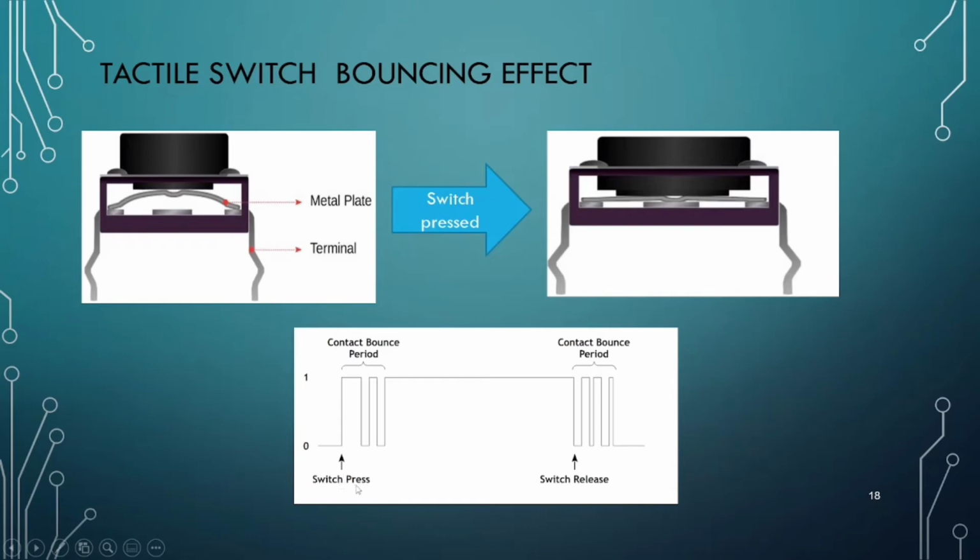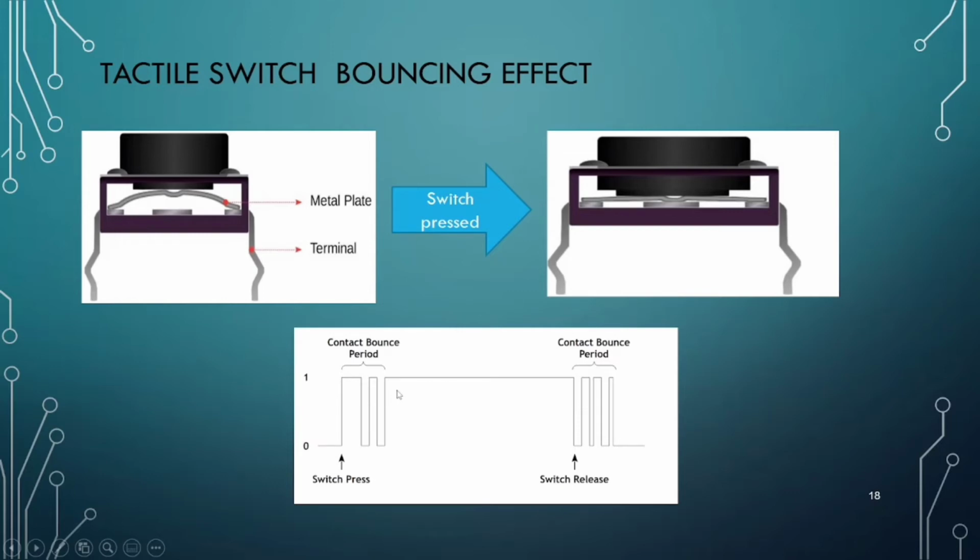Initially when the switch is pressed, there is some disturbance created in the signal. This is nothing but the bouncing effect, the contact bounce period. This bouncing effect is generated always.